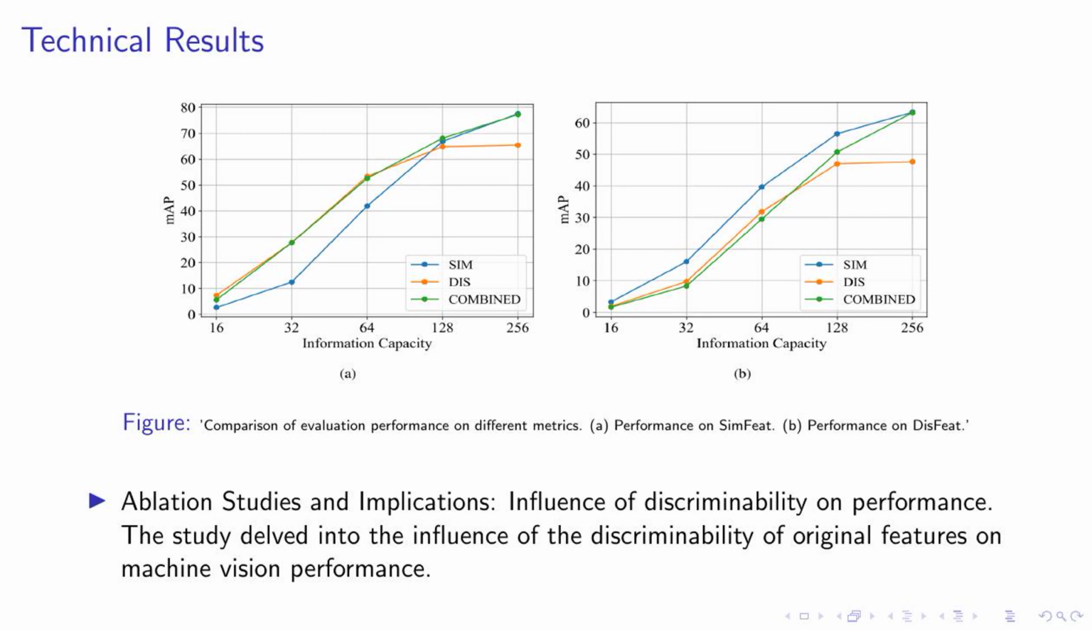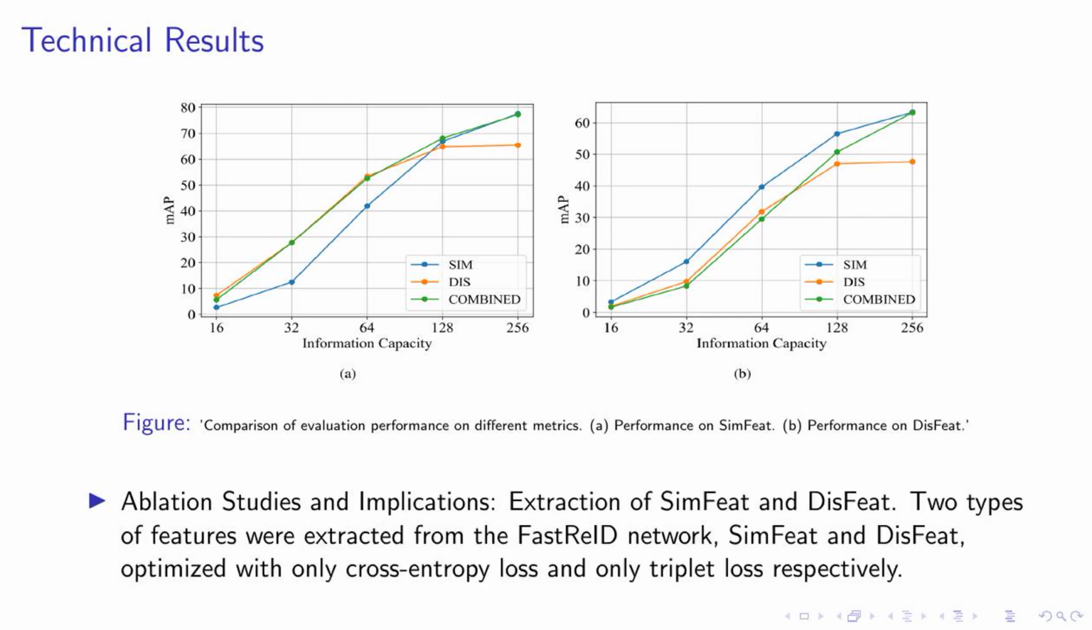On this slide, we delve into our technical results. As you can see in the figure, we have a comparison of evaluation performance on different metrics. The two graphs represent the performance on SimFeat and DisFeat respectively. Now let's talk about SimFeat and DisFeat. These are two types of features that we extracted from the fast-reid network. SimFeat was optimized with only cross-entropy loss, while DisFeat was optimized with only triplet loss.